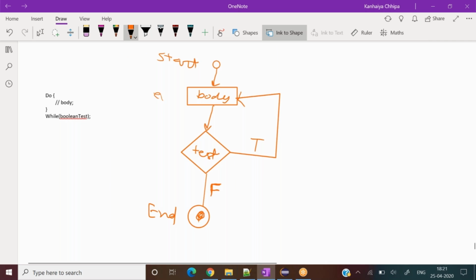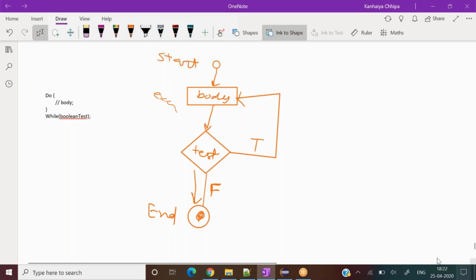Execute body first, then check the condition. If the condition is false, you can never go upward. It is not eligible to go upward, so it will go down below only. If the condition is not met, then do not go into the body. That's as simple as that.